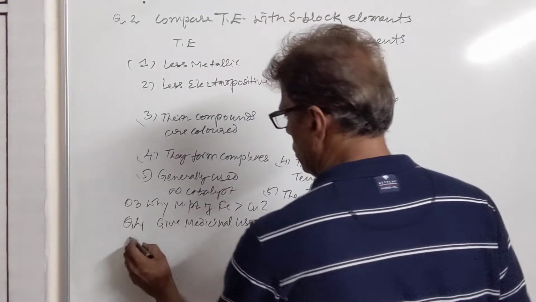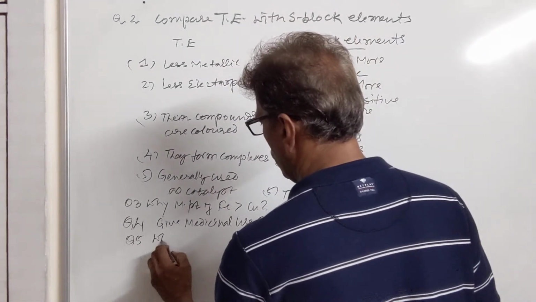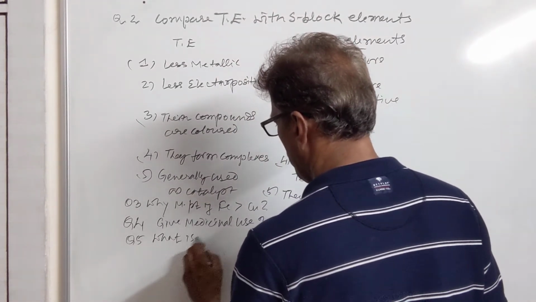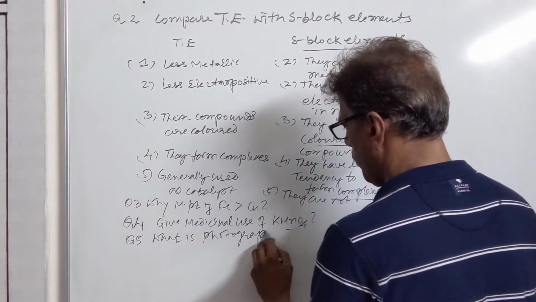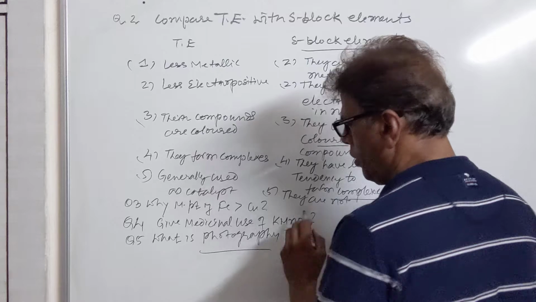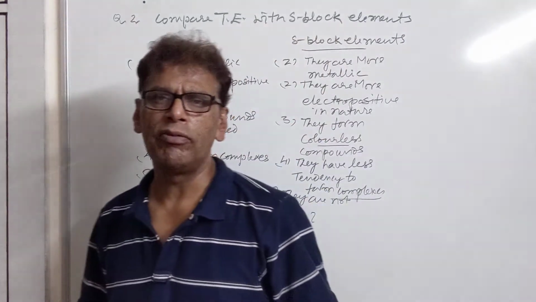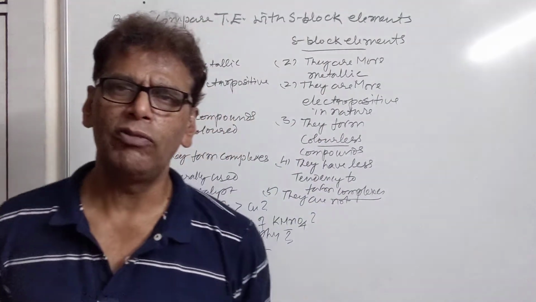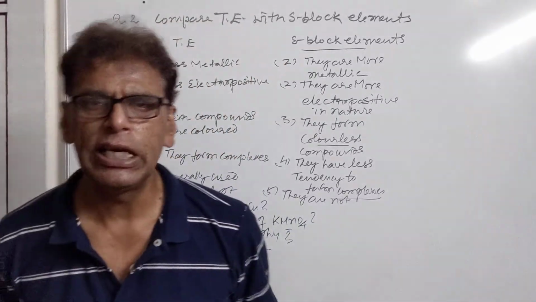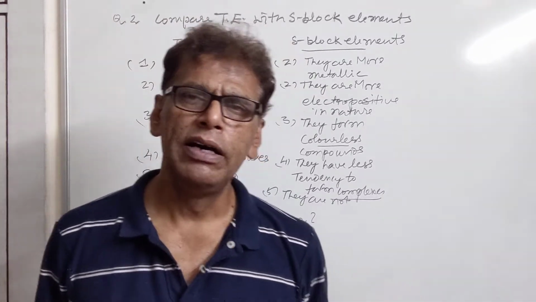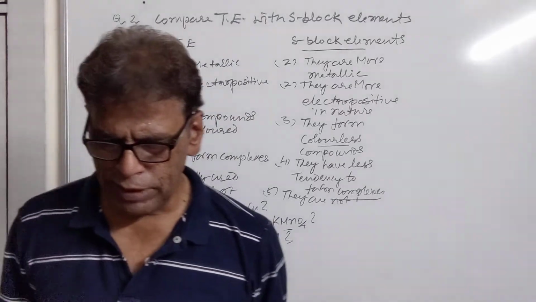Then we have the next question: what is photography? Photography is actually the phenomenon of taking the exact impression of an object on art paper. Art paper is celluloid film coated with AgCl or AgBr.